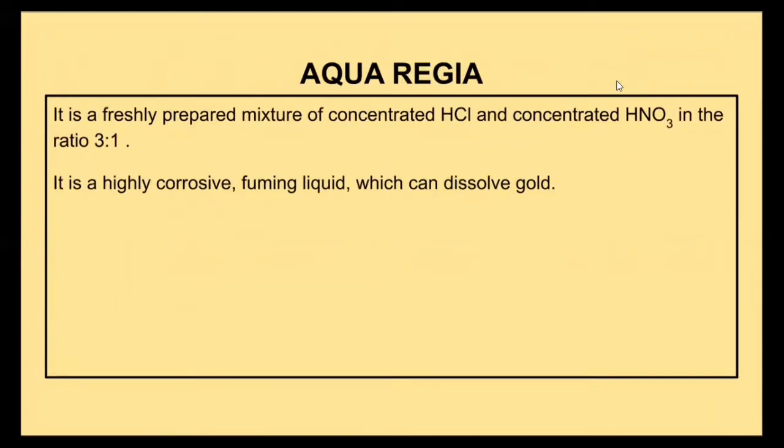Aqua regia is prepared by adding concentrated HCl and concentrated nitric acid in the ratio 3:1. It is a highly corrosive liquid which can dissolve gold, and the polishing of gold by the jewelers is done by aqua regia. It removes the upper layer of the gold so that the gold starts shining.